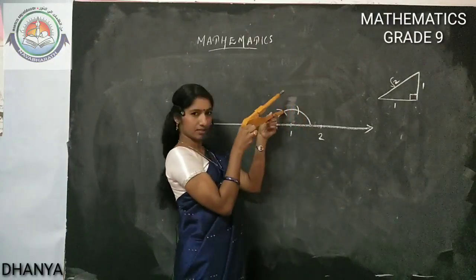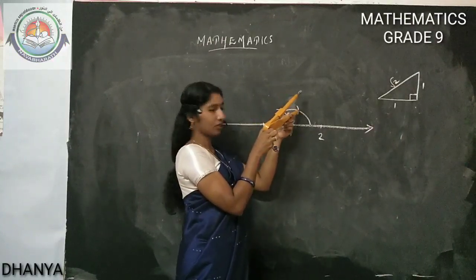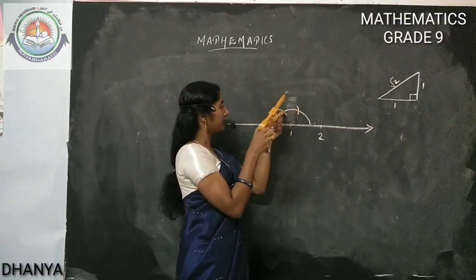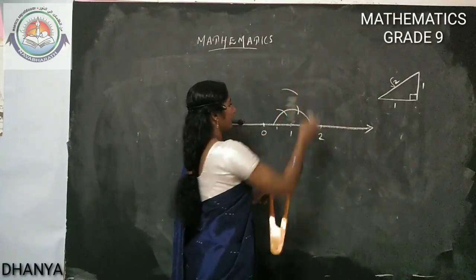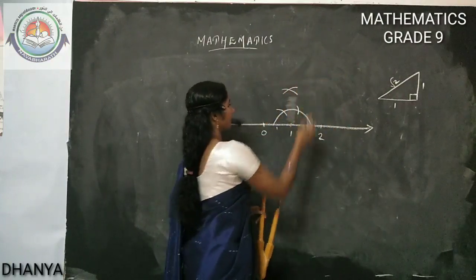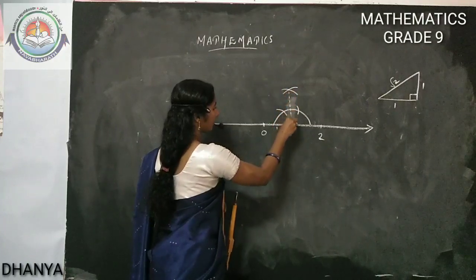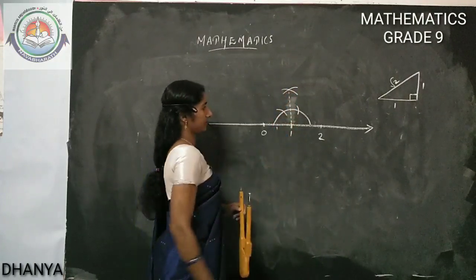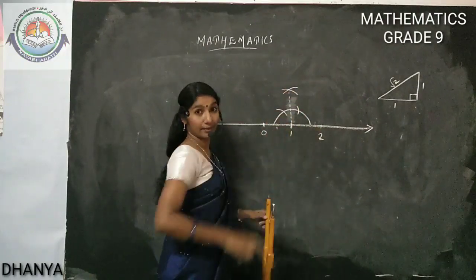Keep the compass where you drew the first arc, that is our 60 degree. This is our 120 degree actually. At 60 degree, draw one arc, and at 120, draw one arc. Then join that to the starting point, from where we started. This will be the perpendicular line to the real number line.